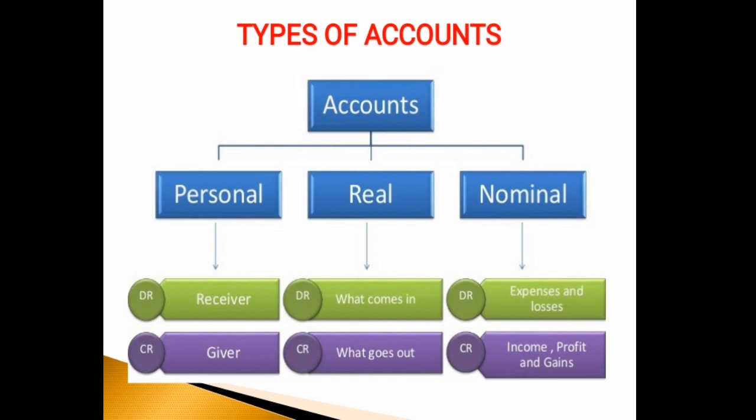For example, furniture purchased by the business for cash. This is the transaction. In this transaction, there are two accounts involved. One is furniture account, the other one is cash account. So the journal entry for this transaction is debit furniture account and credit cash account. So furniture account debtor to cash account.